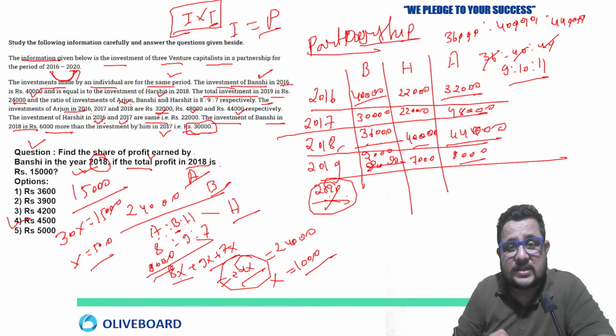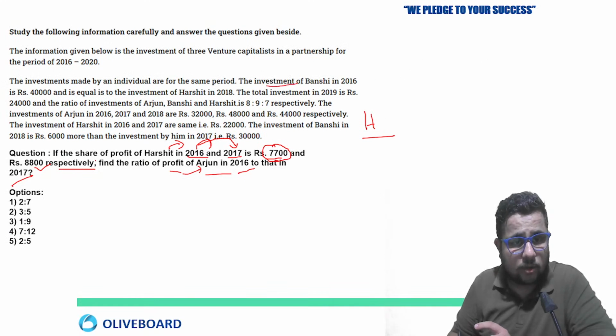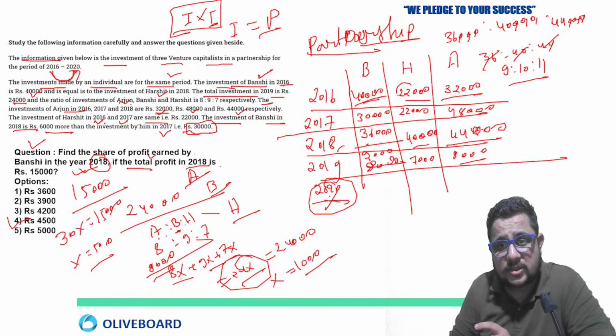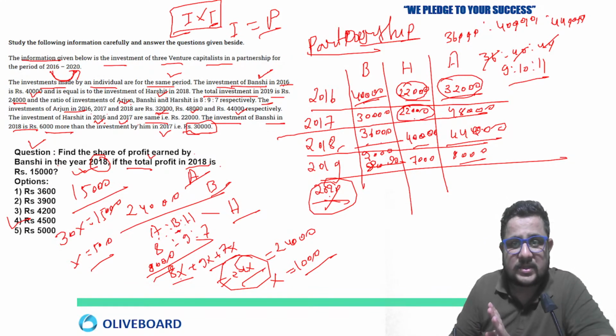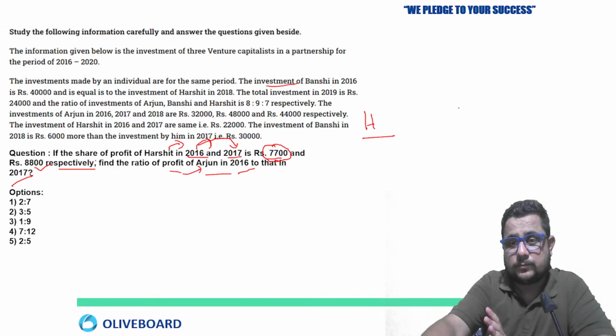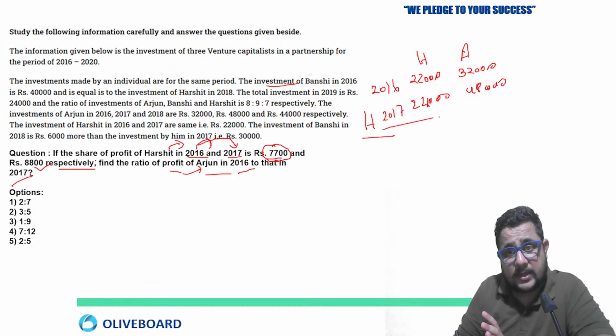In 2016, we look at 40,000, 22,000. They are talking about Harshit and Arjun. So Harshit in 16 is how much? 22,000, and Arjun is 32,000. In 17, Harshit's investment was the same, 22,000, and Arjun's investment was 48,000. So I'm just putting the investment of both here: 32,000, 48,000 for Arjun, and Harshit's investment was 22,000 for both. This is for 16 and 17. You must understand what is given.